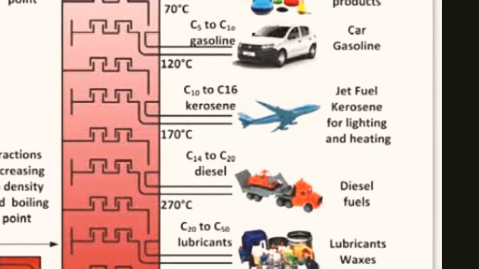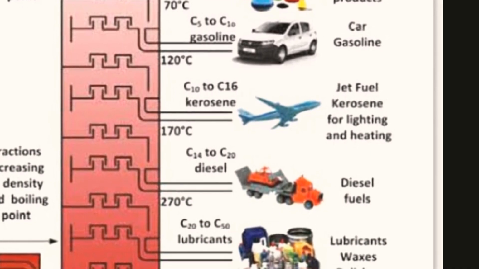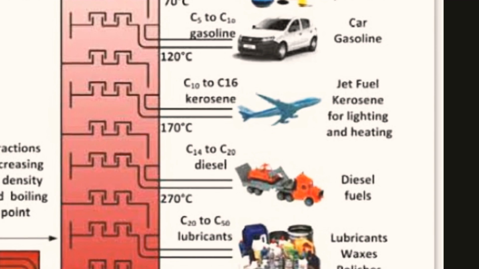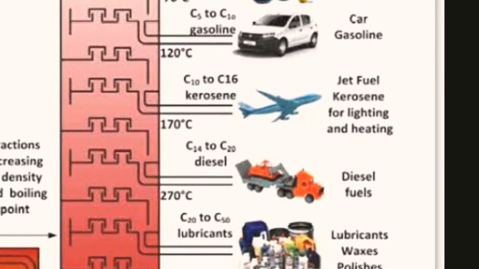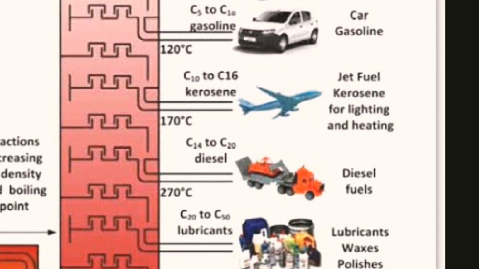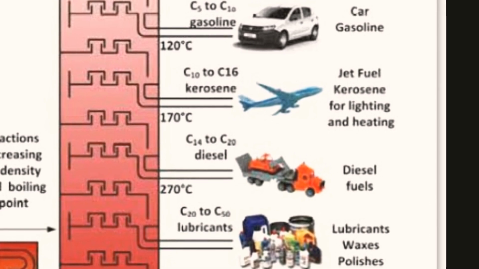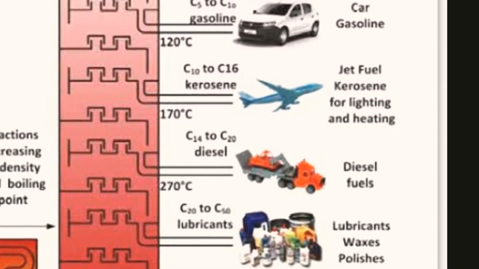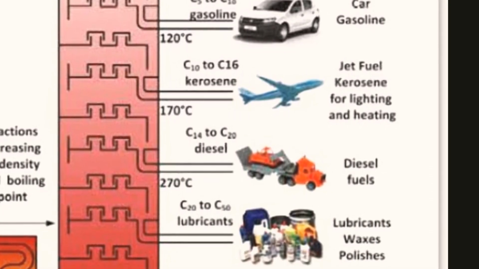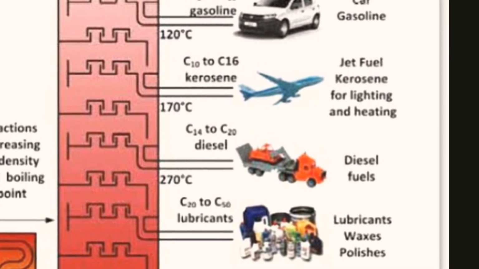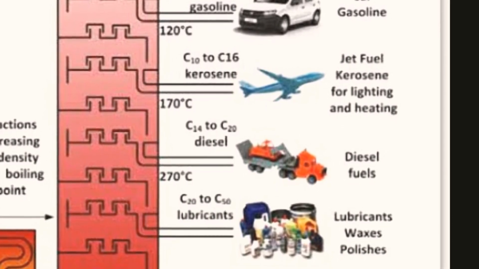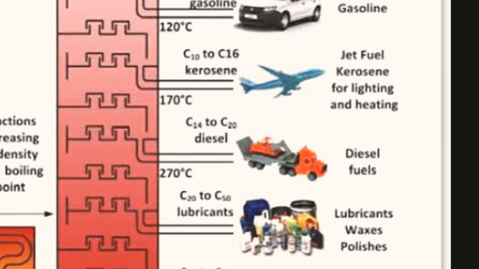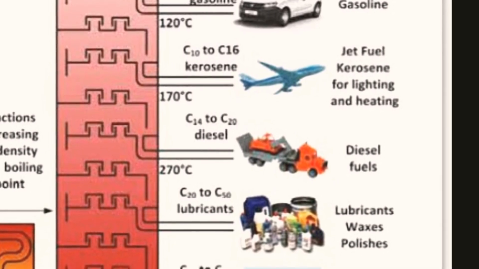Then we have petrol. Petrol is used as a fuel in light motor vehicles such as cars, motorcycles, scooters. Petrol is also used as a solvent in dry cleaning. Petrol is also called gasoline. You can see this, and the number of carbon atoms varies from C5 to C10, that it will either have 5 carbons or 10 carbons, or maybe something in between the two.